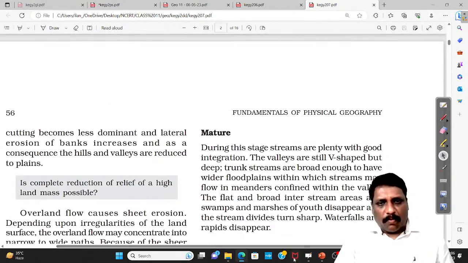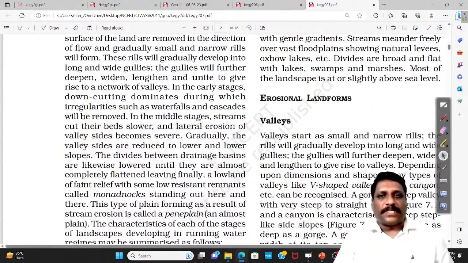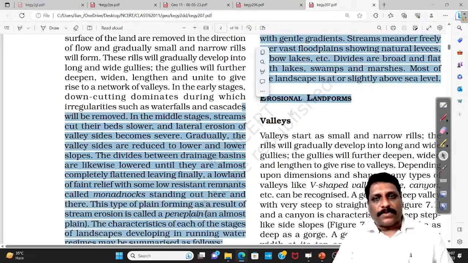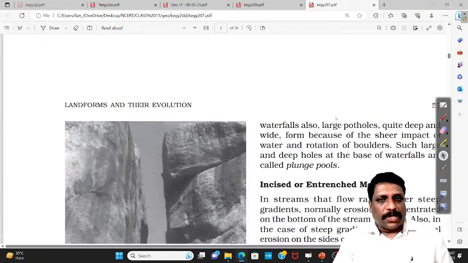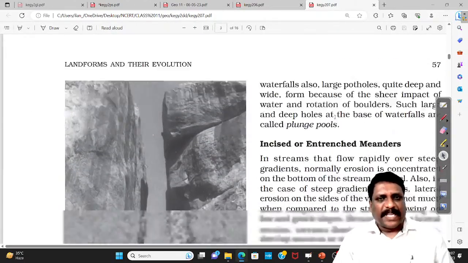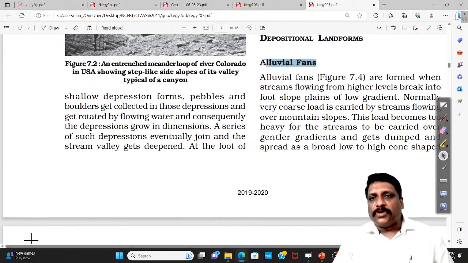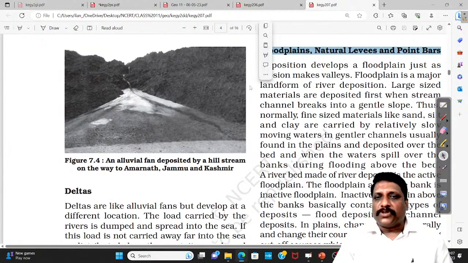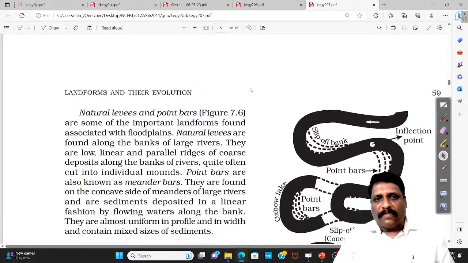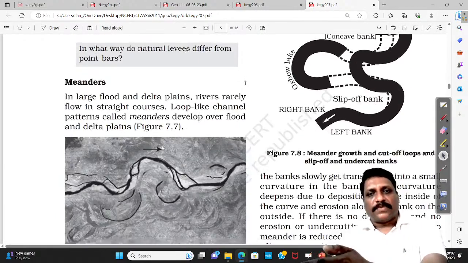Once you start reading, you'll understand what the different features are. For example, erosional landforms by river: valley is an erosional landform. Potholes and plunge pools are erosional landforms. Then depositional landforms: alluvial fan is a depositional landform. Deltas are depositional landforms. Floodplains, natural levees, and point bars are depositional landforms. So if I take running water, what are the erosional landforms and what are the depositional landforms? I have to read it.